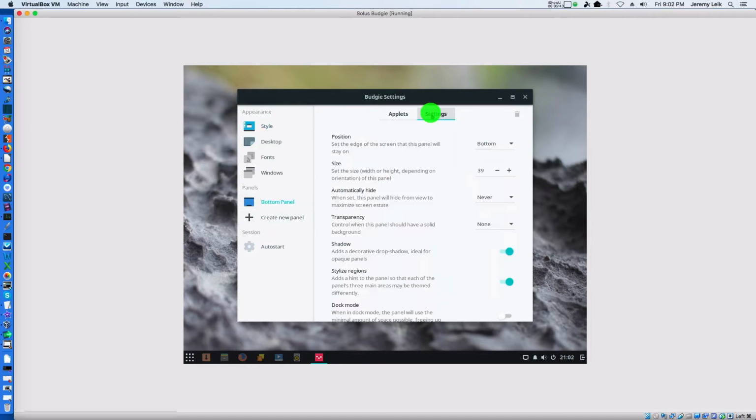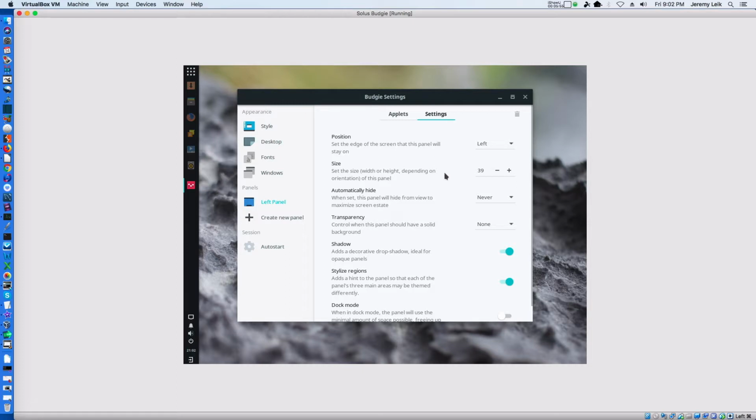Bottom panel settings. Change your location for your panel.